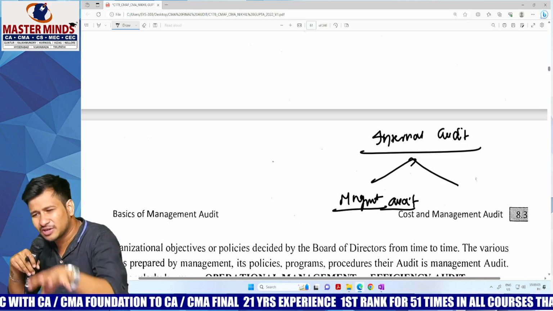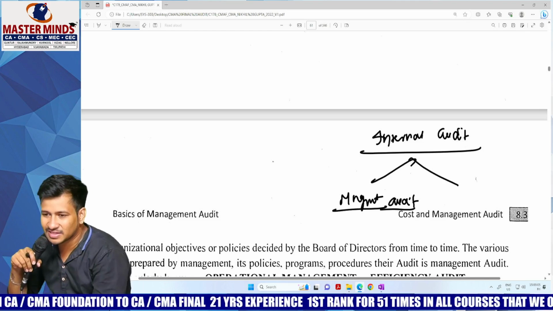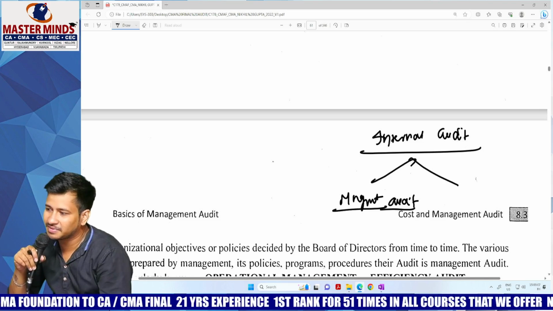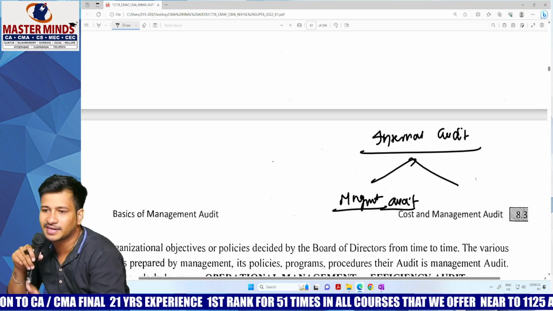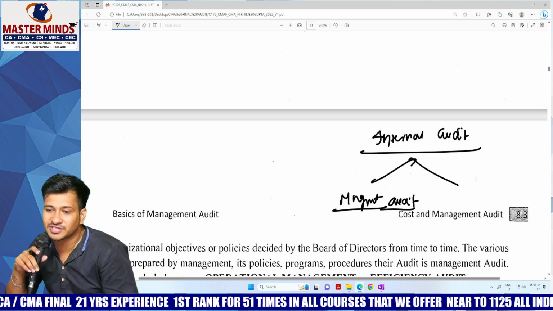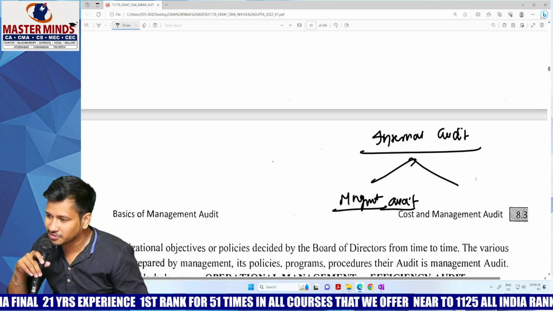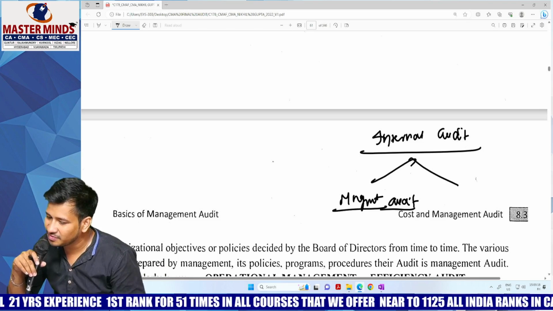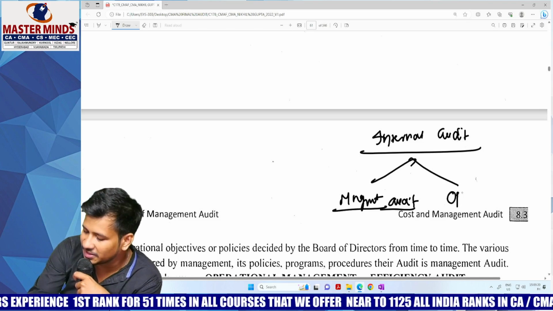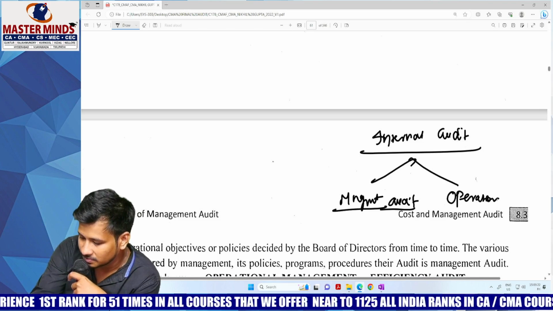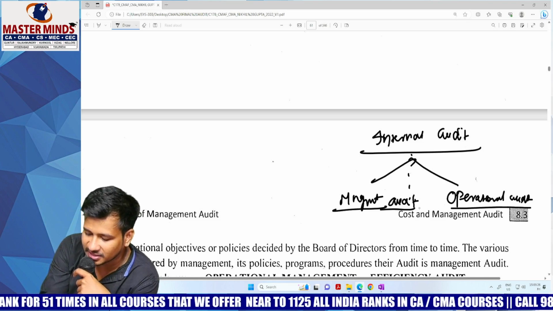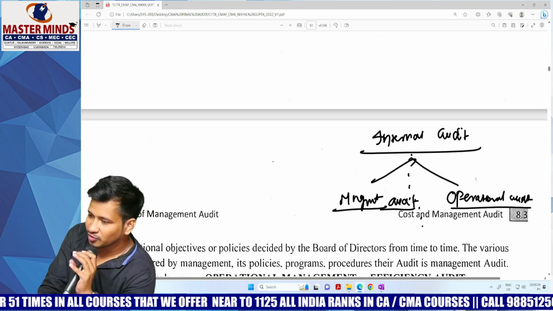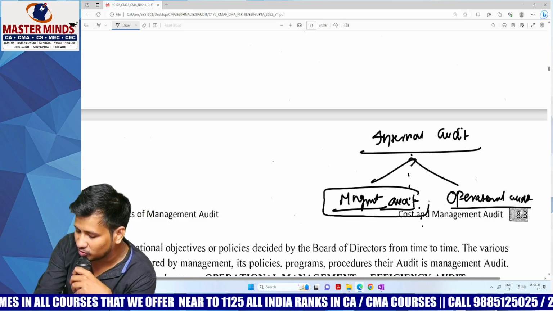Management audit is also a kind of internal audit, because whether the internal controls implemented by the management are proper or not, whether the company is efficient or not, whether the management is efficient or not, is examined in internal audit. So management audit is a part of it, and the next is operational audit. Operational audit and management audit are parts of internal audit itself. Of course, now our concentration is only on management audit.